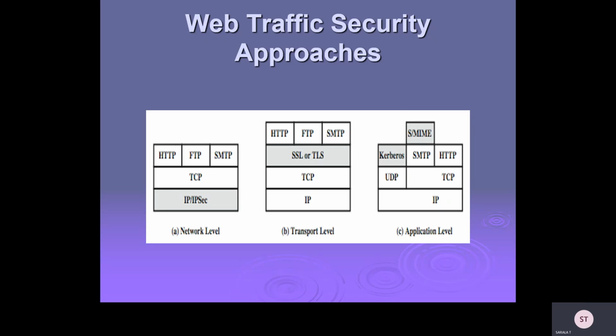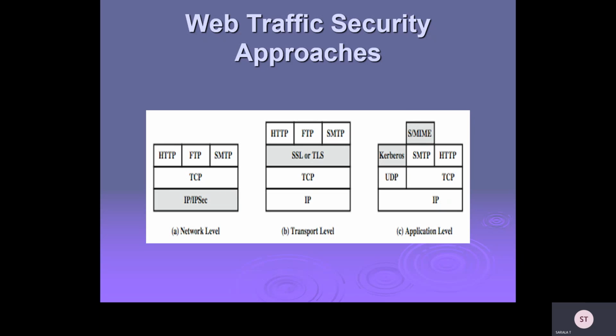HTTP is Hypertext Transport Protocol, FTP is File Transport Protocol, SMTP is Simple Mail Transport Protocol. Whatever data we are transmitting through these three methods, the security will be provided at the network level.